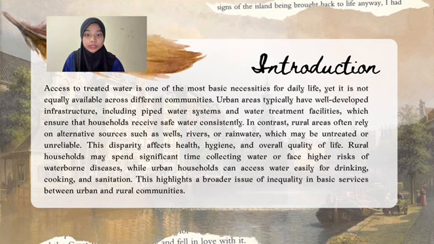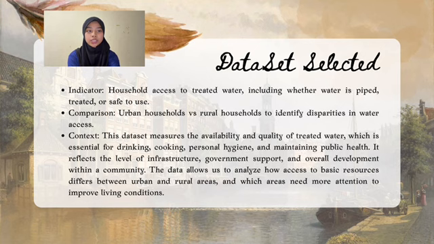By looking at this difference, we highlight a real-life problem that affects communities and point to the need for more equitable development. Next, our study focused on household access to treated water. Treated water is essential for drinking, cooking, and hygiene. By comparing urban and rural households, we can see gaps in infrastructure, government support, and overall development. This dataset helped us understand which communities are well served and which need more attention.